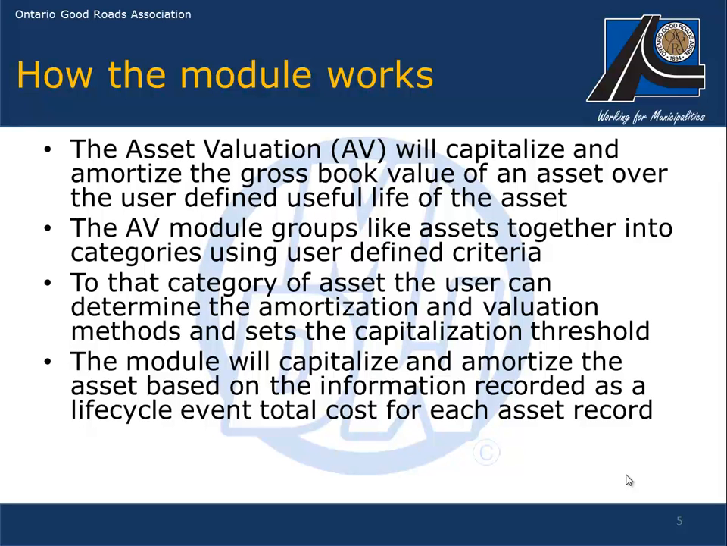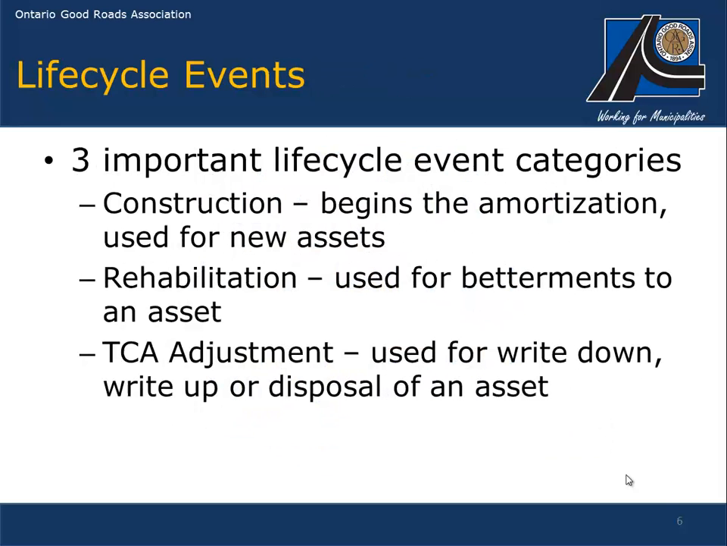To that category of asset, the user can determine the amortization and valuation methods and set the capitalization threshold. The module will capitalize and amortize the asset based on information recorded as a lifecycle event total cost for each asset record. Three important lifecycle event categories are construction, which begins the amortization process and is used for new assets, rehabilitation, used for betterments to an existing asset, and TCA adjustment, used to write down, write up, or dispose of an existing asset.